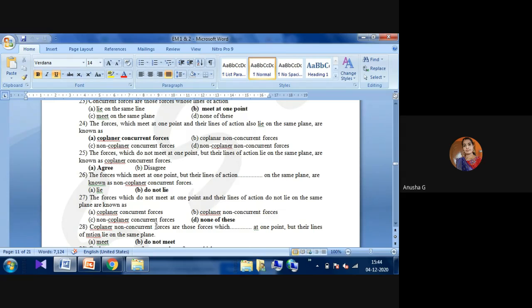The forces which do not meet at one point and whose lines of action do not lie in the same plane are called none of the above. That is, non-concurrent, non-coplanar forces, but that is not there here. Non-coplanar, non-concurrent.